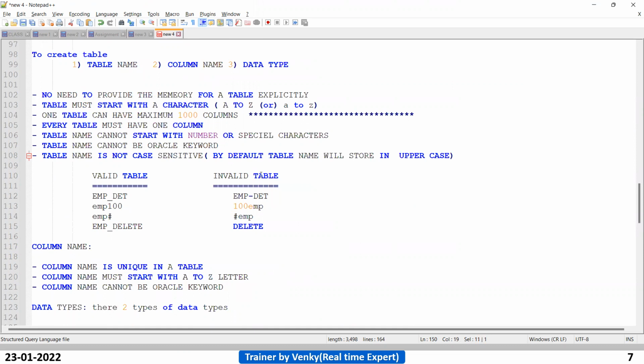Will this syntax be applicable in other databases as well, like MySQL? Yeah. See, MySQL, MS SQL, PostgreSQL, all are the same. At least 95 to 98% are the same.